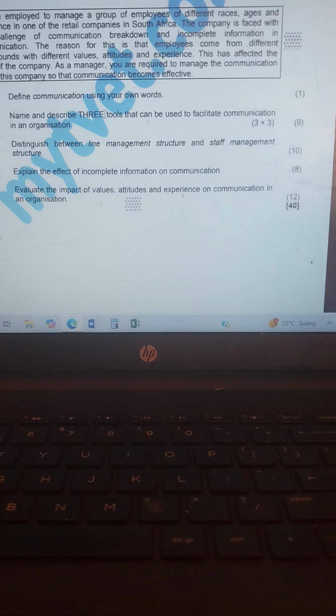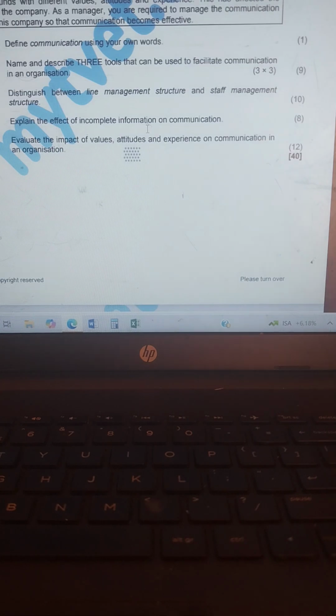Okay. Then 3.2, name and describe 3 tools that can be used to facilitate communication in an organization. Name and describe 3 tools. Number one, we have an open door policy where employees can talk to their supervisors at any time about any problem, using attitudes questionnaires and surveys that are anonymous and managed by an independent facilitator.